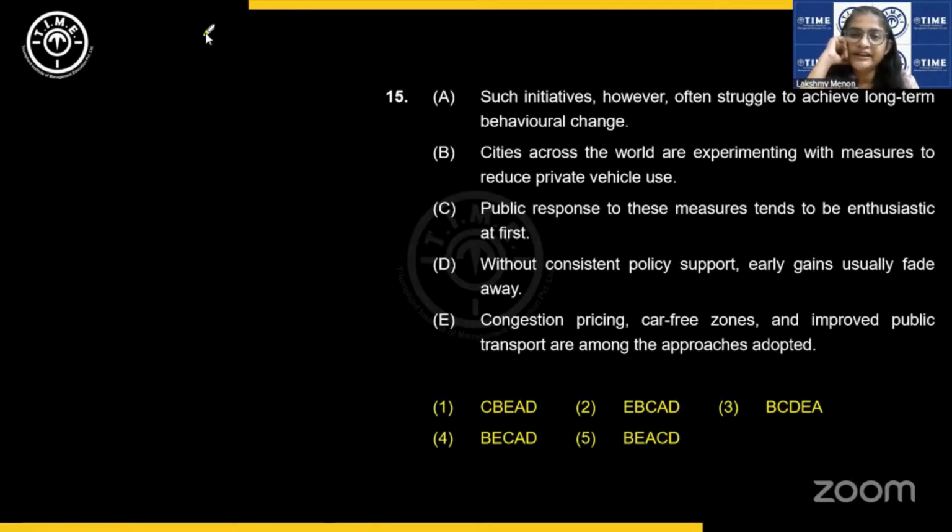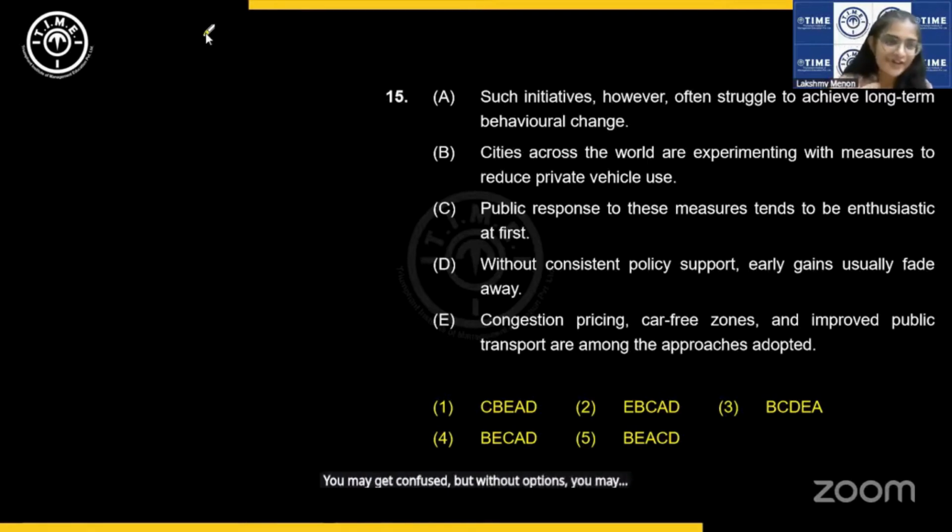Have you identified the first sentence? Not very difficult. The problem is they give very close options. That is the issue, right? Yeah. Sometimes when you have options, you may get confused, but without options, you may have got the answer in a straightforward manner.